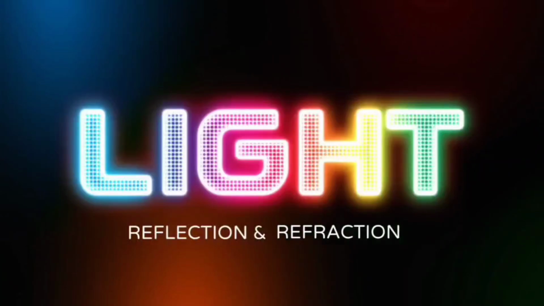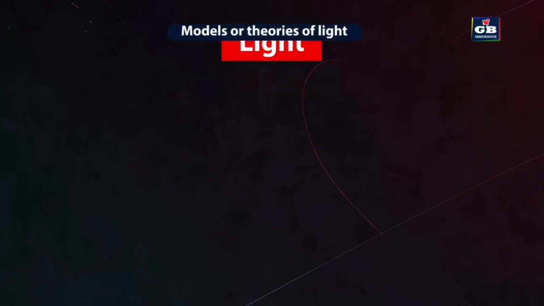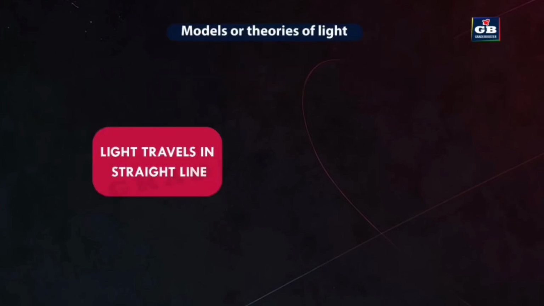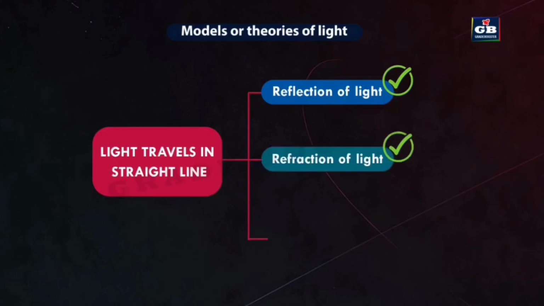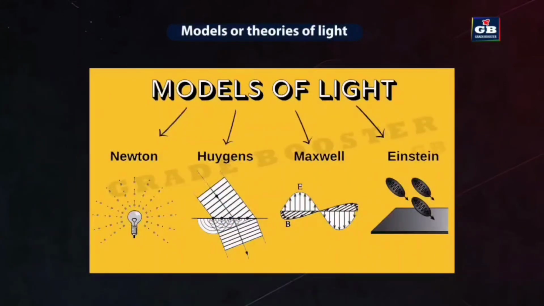Reflection and refraction. We all know that light is a form of energy. We learned that light travels in a straight line. Light traveling as straight rays explains phenomena like reflection and refraction. But it fails to explain phenomena like diffraction of light. To explain this, many theories have been put forward by different scientists. Let us know about the different theories of light.